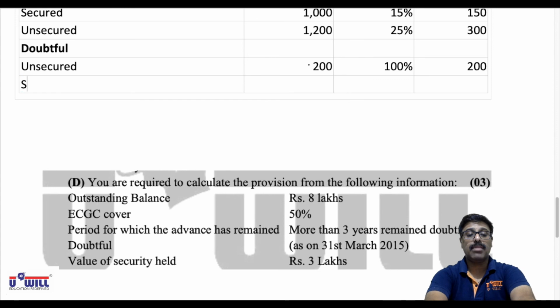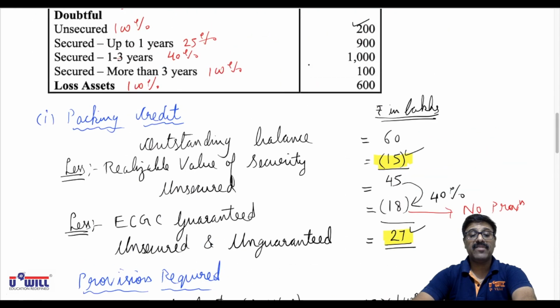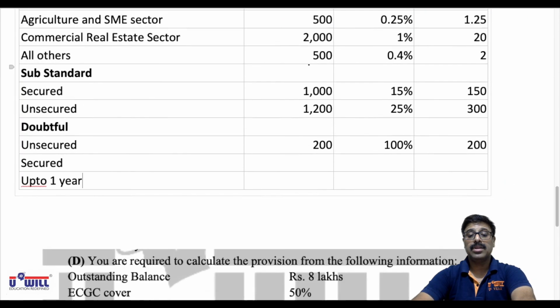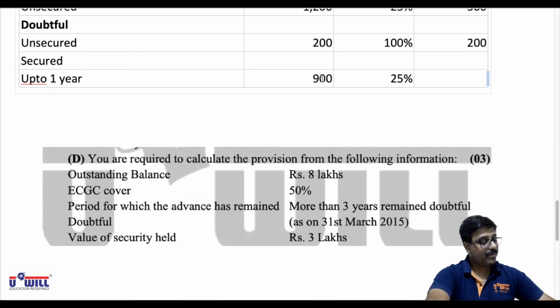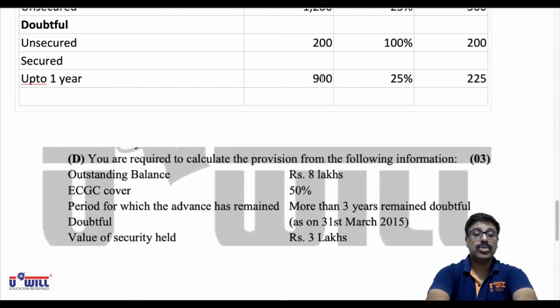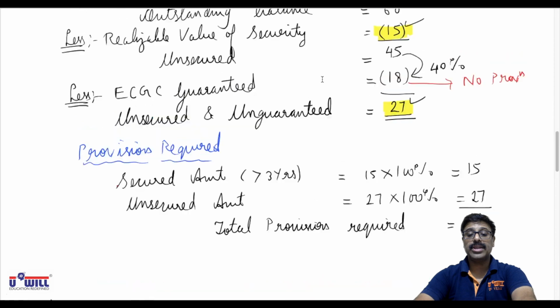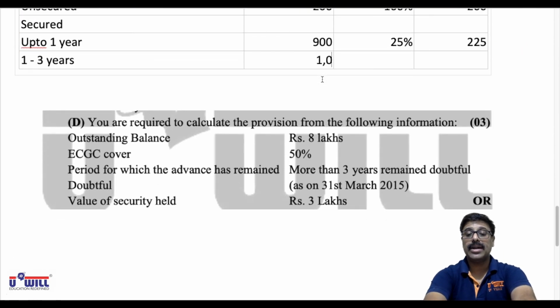Now whatever is the secured amount, within that it depends. So first is the amount up to 1 year. Up to 1 year, we have to create 25% provision on 900 lakhs, that is 225. Then 1 to 3 years. Whatever is doubtful for 1 to 3 years, on that 40% provision is required. So 1 to 3 years is 1000 lakhs, 40% provision is required. That comes to 400 lakhs.